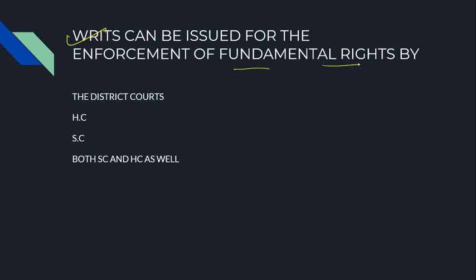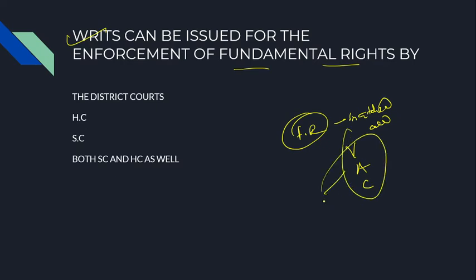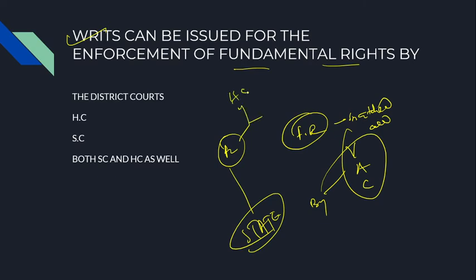Next, coming to the questions: writs can be issued for the enforcement of fundamental rights when the fundamental rights are snatched away, that is, violated, abridged, contravened. Add one important word: by the state. Then at that time a person can approach both the High Court and the Supreme Court.